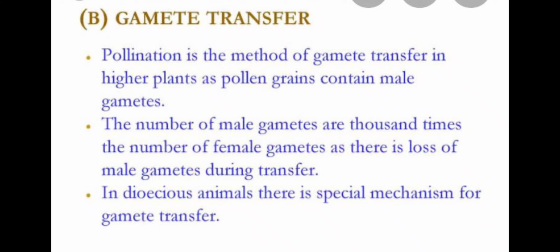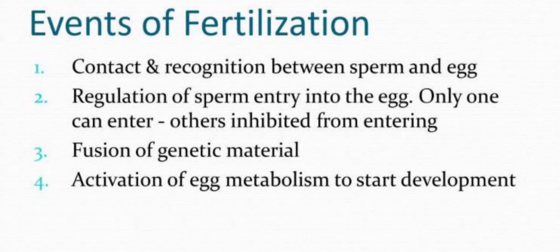Now in plants, there is a specific process for gamete transfer, known as pollination. Pollination means transfer of the male gamete, that is pollen grain, from the male part, the anther, to the stigma, the female part. You have already learned about cross pollination and self pollination, and a detailed account will be given regarding pollination in the next chapter. So just now we have discussed the pre-fertilization events.